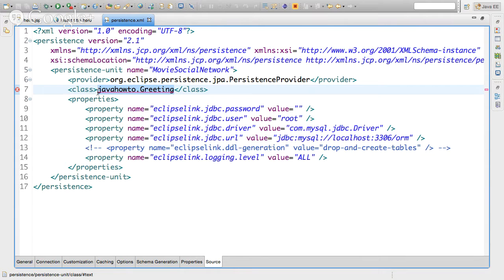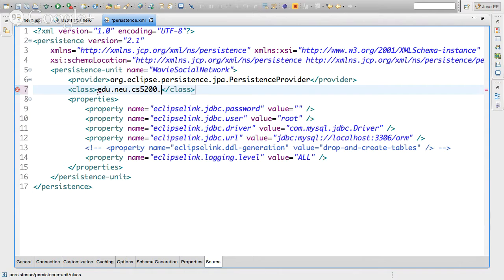So for the ORM, for the JPA, you need to list which of those classes you want to map. In this case, we have this example class. What we're going to do is create our own class. We're going to put it under edu.neu.cs5200.